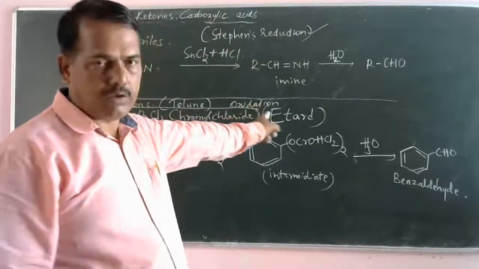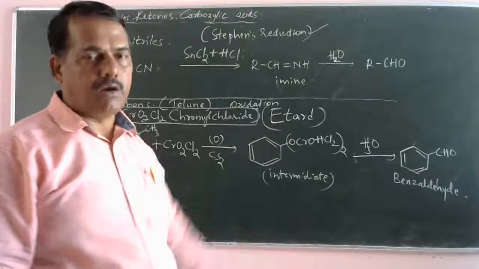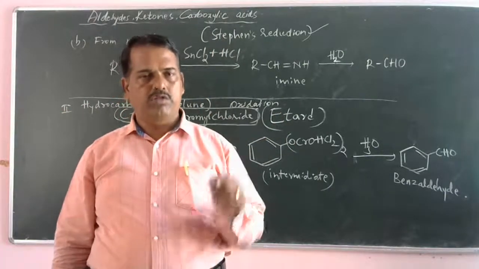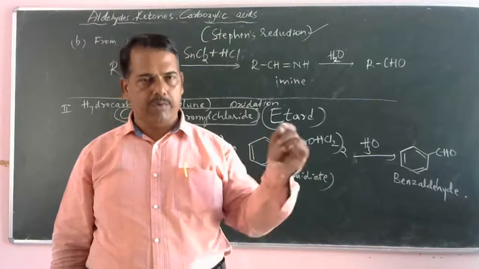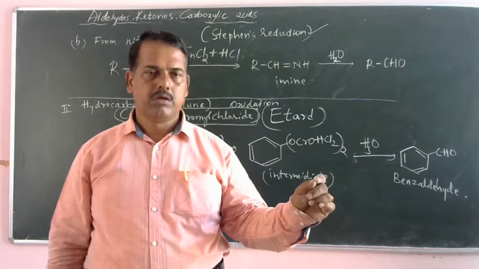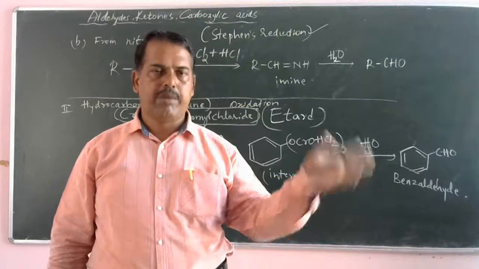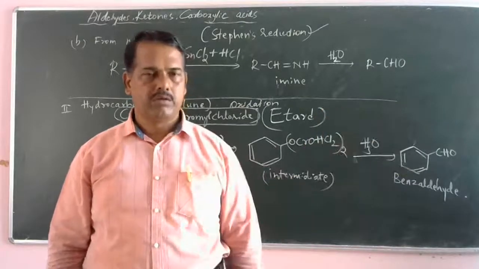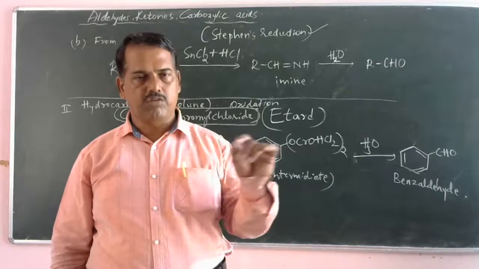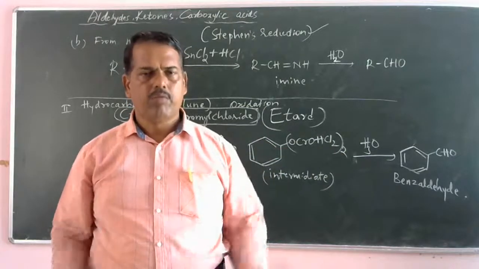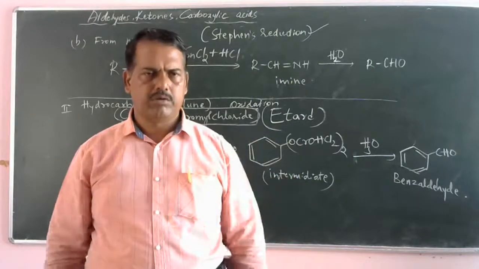Explain the Etard reaction. When toluene is oxidized in the presence of chromyl chloride, on acid hydrolysis benzaldehyde is obtained. This reaction is called the Etard reaction. Are you clear? A very, very simple reaction.